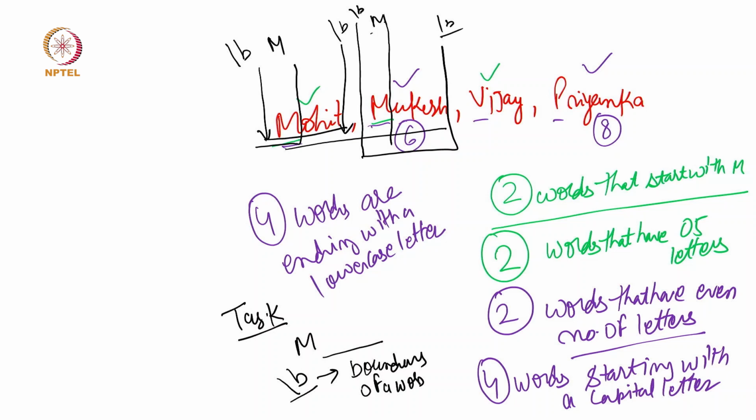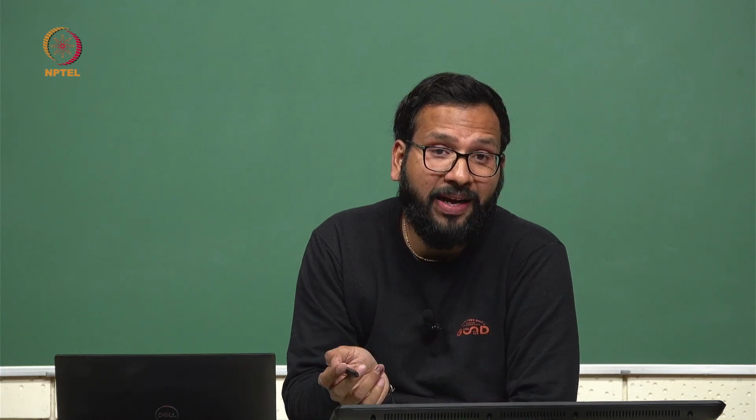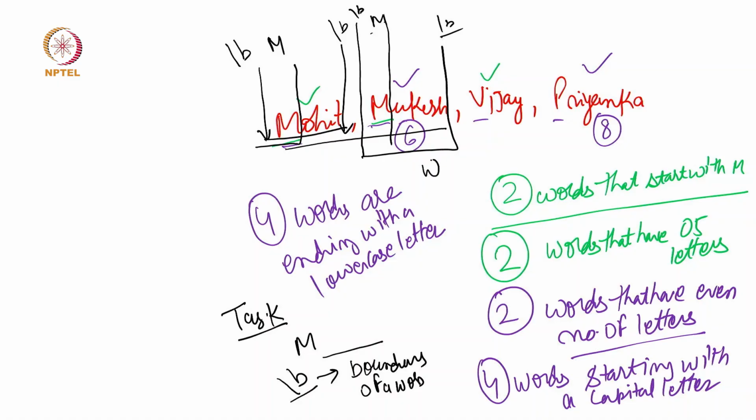Now the next thing is that we want to say that after M, some letters can come. For that we will use \w. After M, any number of letters can come, so we are just putting a plus. What is this plus? This plus is known as a quantifier. So until now we have discussed this boundary and then this plus sign. This plus is a quantifier, and this \b is the boundary of a word.